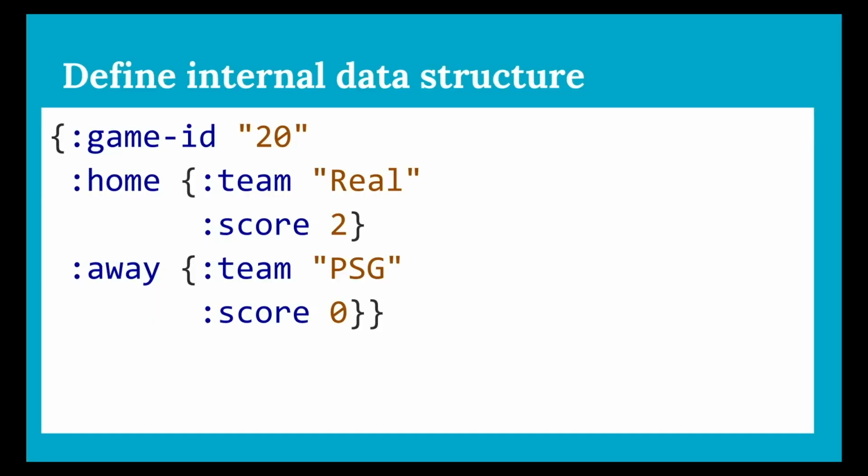So first, you define what your internal data structure will look like. It's always a good idea to do this, no matter what language you're writing in. It helps clarify what you're trying to do. So this is an example of what the data will look like in Clojure. It's a map with keys on the left and values on the right. There's no commas or brackets or anything. If you're writing in Haskell or Scala, you might define a type, but in Clojure there are no types, so we just document what we expect. That's sometimes a problem.